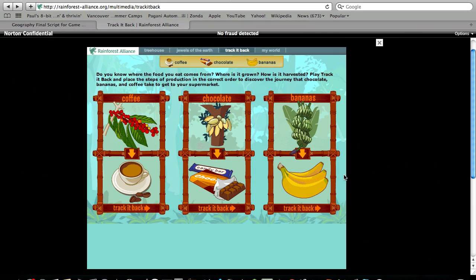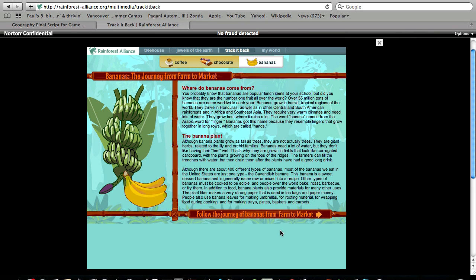When you first play, there are 3 options that come up, and you can either click chocolate, coffee, or bananas. Today, we'll be using bananas as an example. Once you've clicked Track It Back under your favorite option, a page should come up that looks like this, depending on which option you have chosen. This page tells us a whole lot of information about your chosen food or plant. Once you've read all this, you can click on this button to start the game.